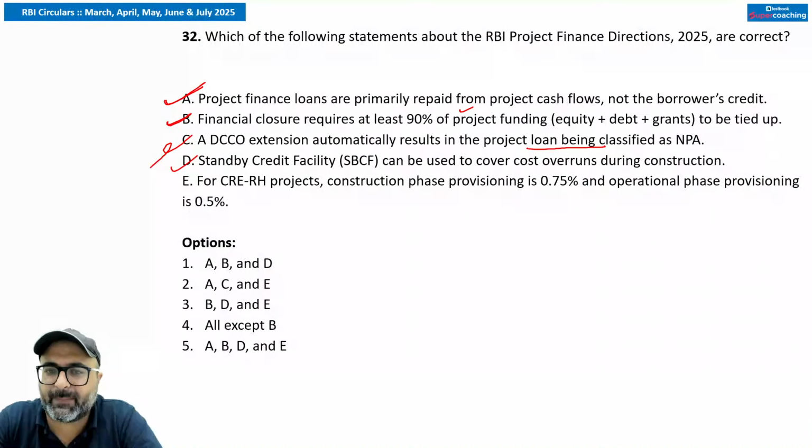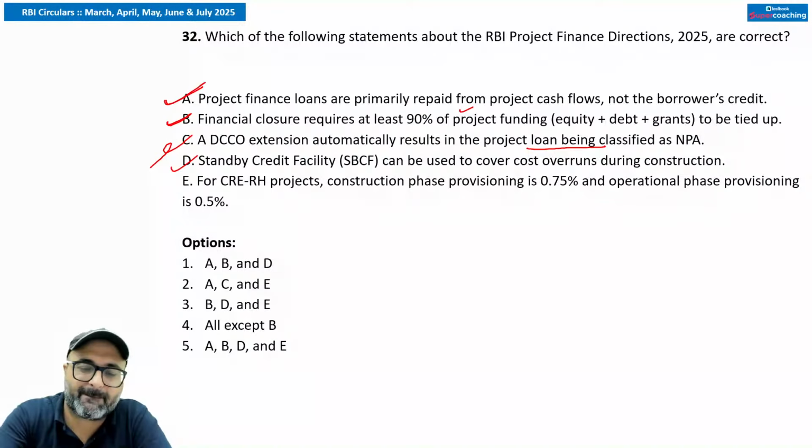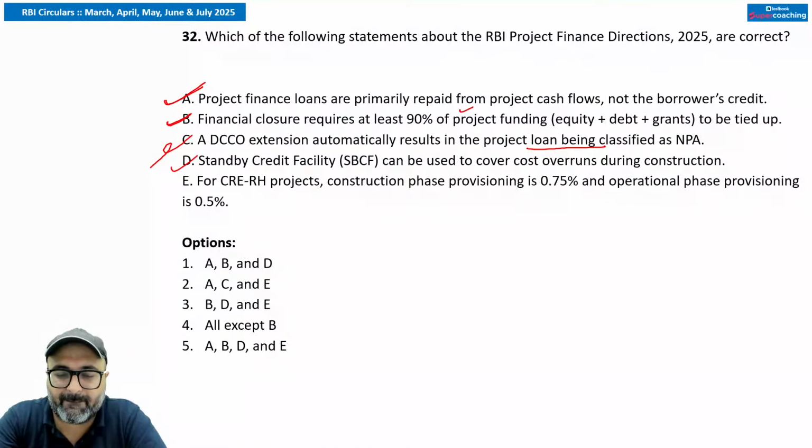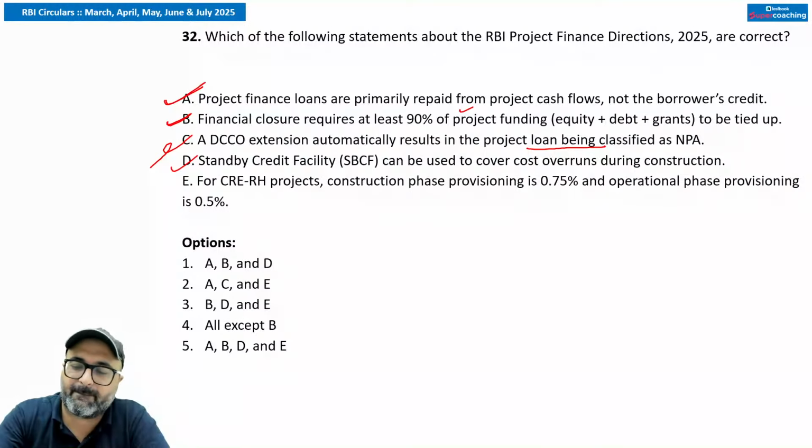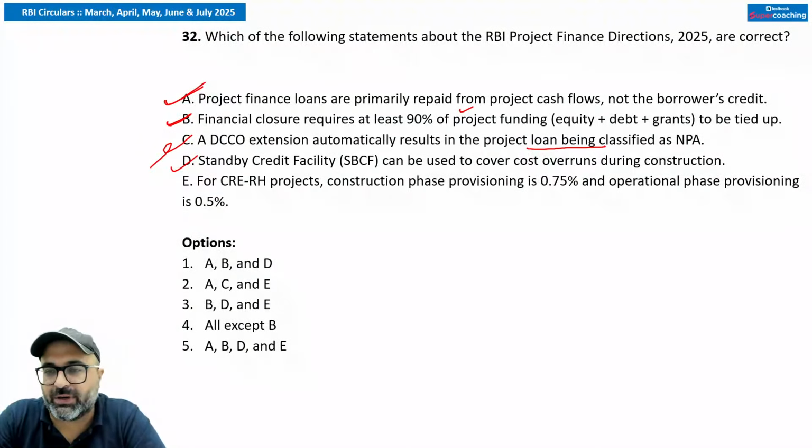I'm still waiting. No, chalo. It is commercial real estate. Other one is commercial real estate residential housing. So if I give you the answer, पहला point जो यहाँ पे आपको याद रखना, that is the lender exposure.